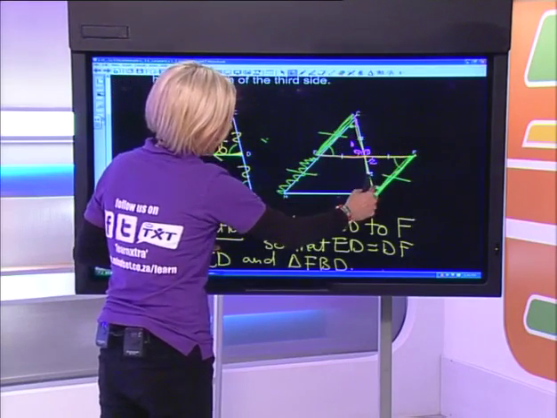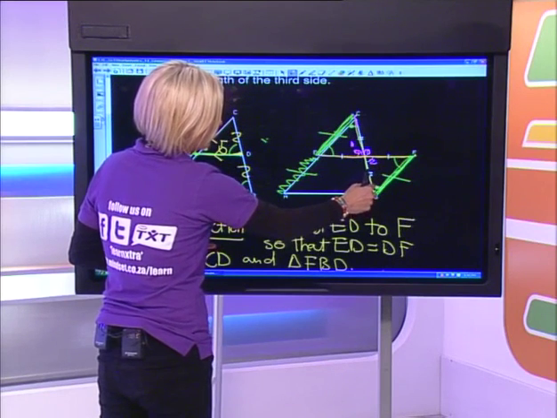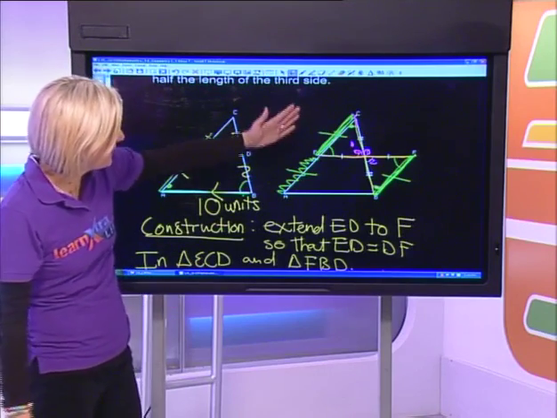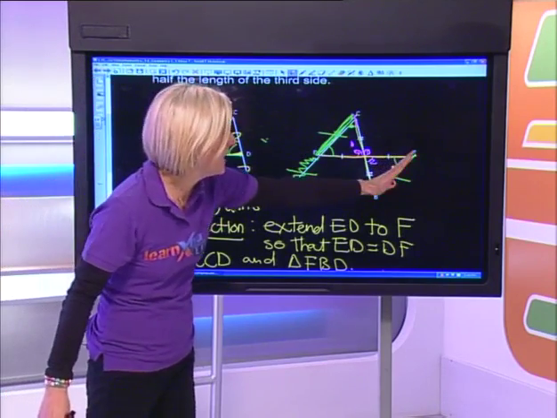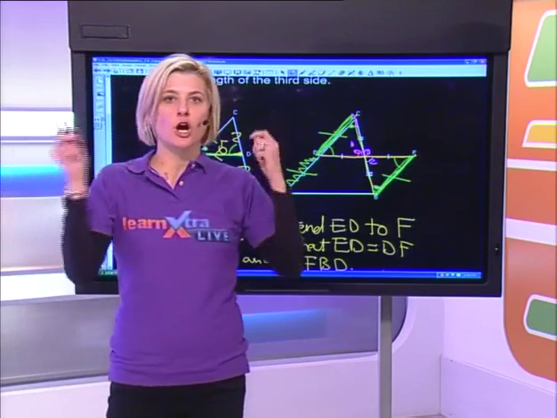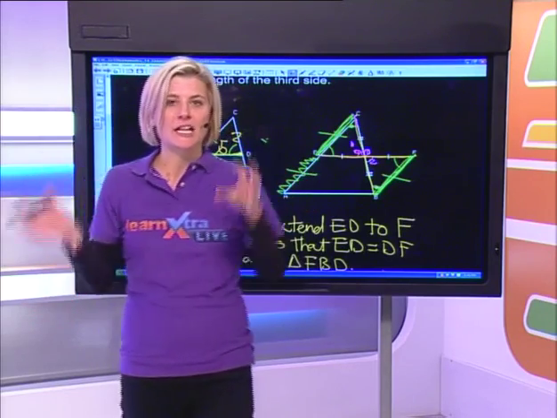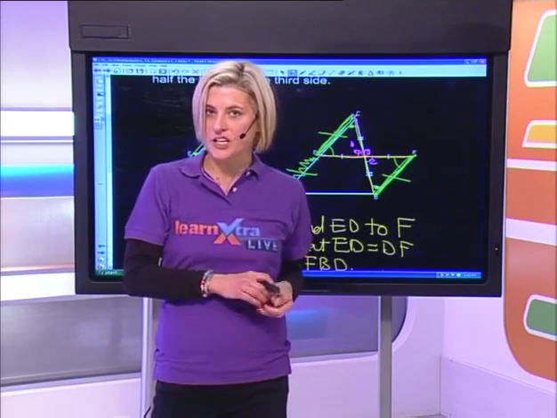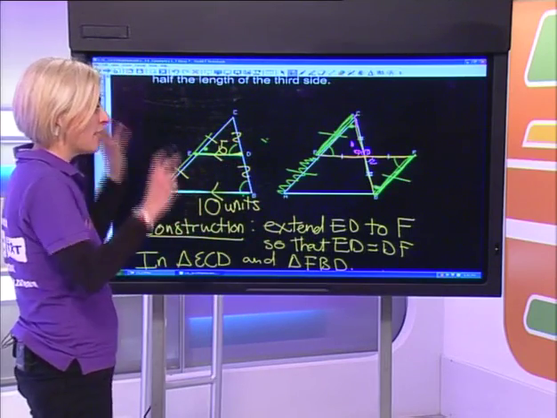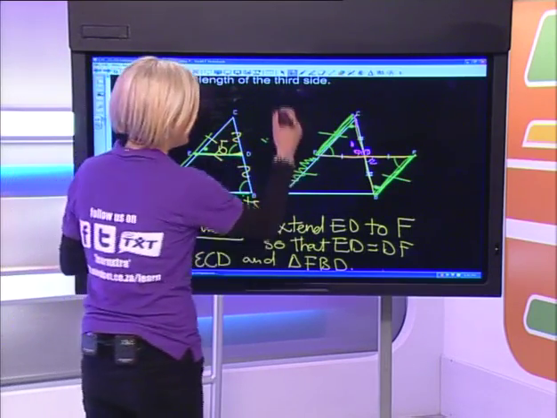Because my alternate angles are equal, look at that green dot over there and that green dot over there, I can say that this side is parallel to that side. Remember, alternate angles are equal only if the lines are parallel. So if I'm given that the lines are parallel, I can say the alternate angles are equal. In this case, I know that the alternate angles are equal, so now I can say that the lines are parallel. So what have I managed to do here?